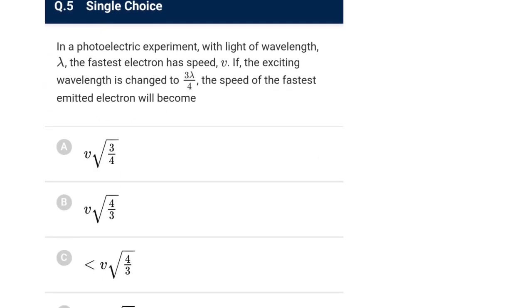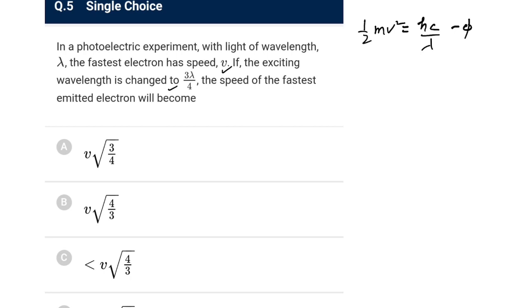Next one, a photoelectric experiment with light of wavelength lambda, the fastest electron speed is v. If the exciting wavelength is changed to this, the speed of the fastest ejected electron will become okay. So now in the first case, K max, half mv square, is equal to hc by lambda minus phi. That is what you can say.